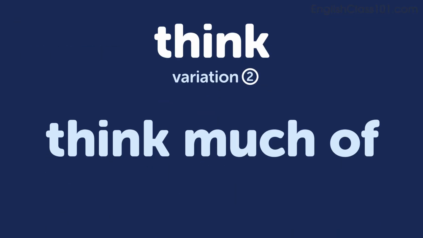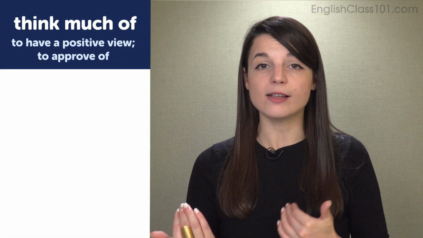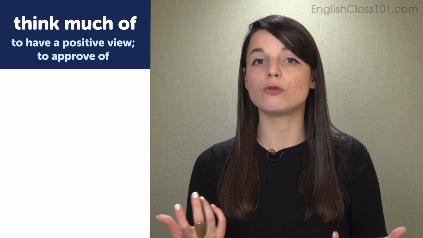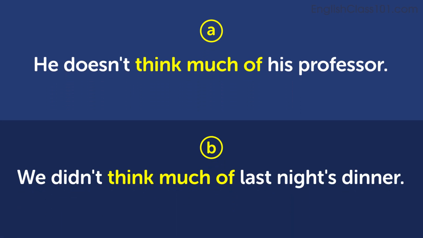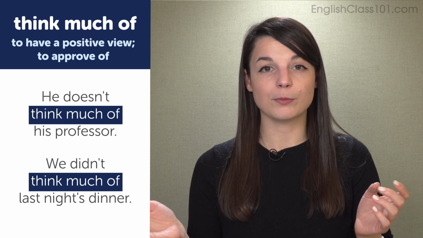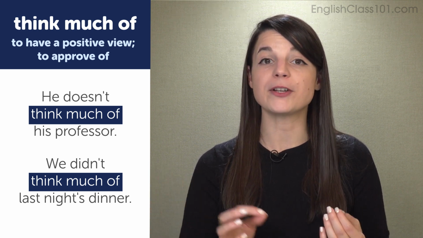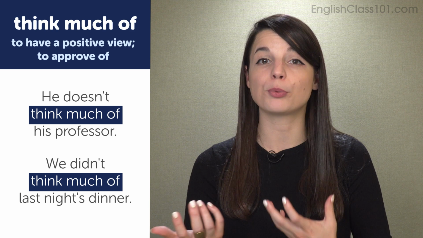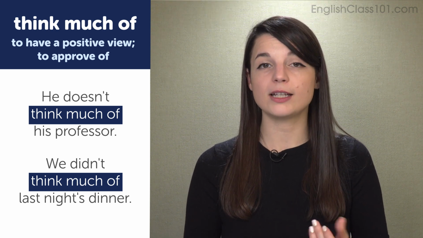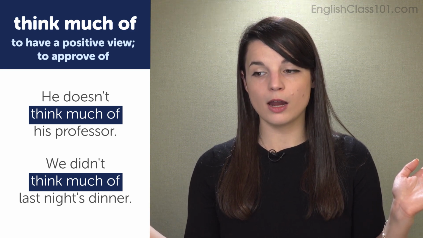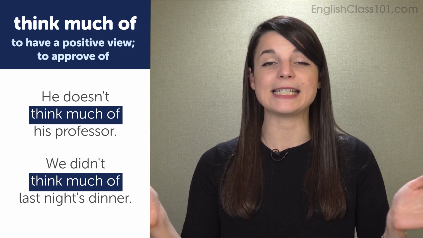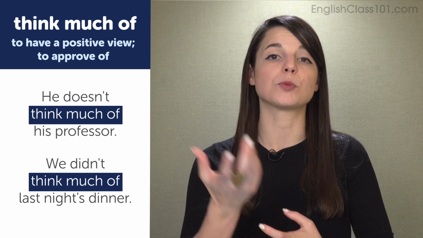The next variation is think much of. Think much of. This means to have a positive view of or to approve of. Examples. He doesn't think much of his professor. We didn't think much of last night's dinner. We see in the first example sentence, he didn't think much of his professor means he didn't really approve of his professor, or he didn't have a very positive view of his professor. So a shorter way to explain that feeling is he didn't think much of his professor.